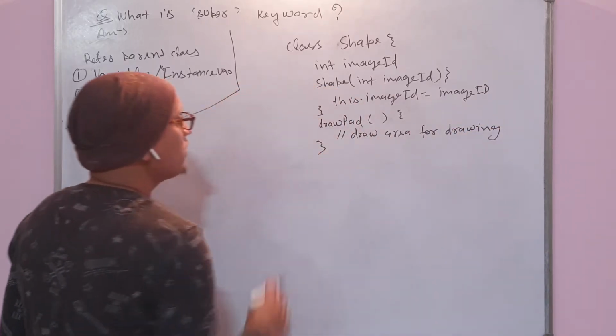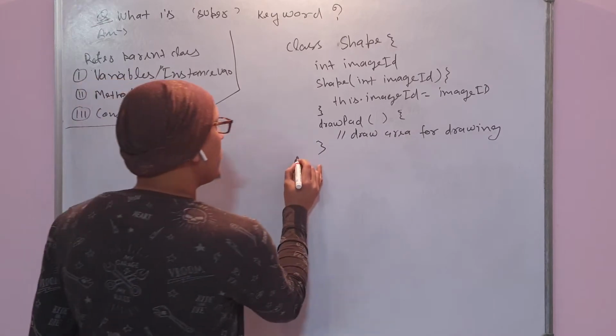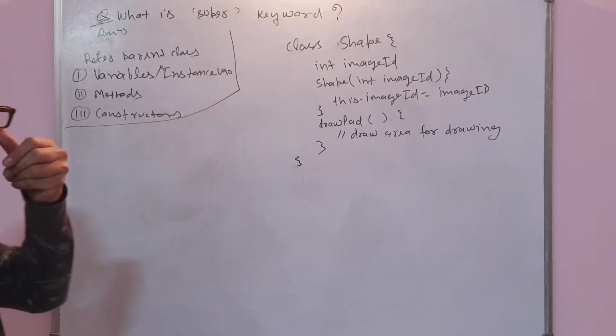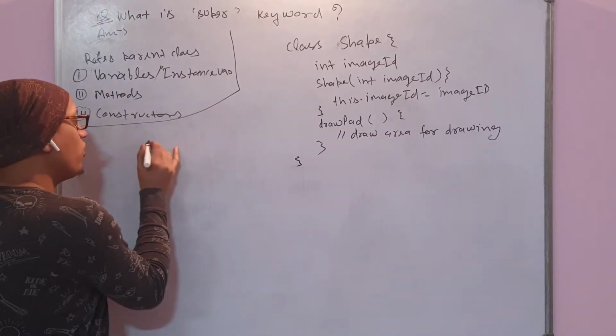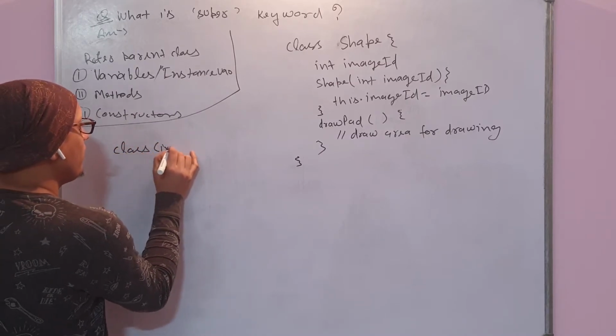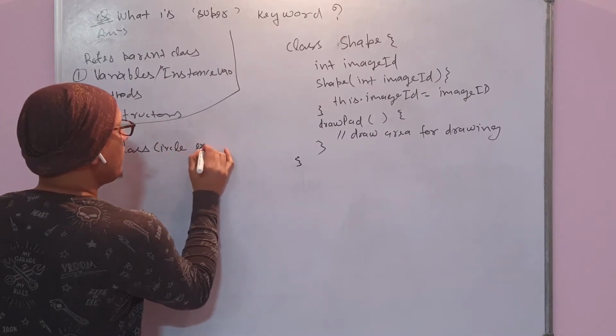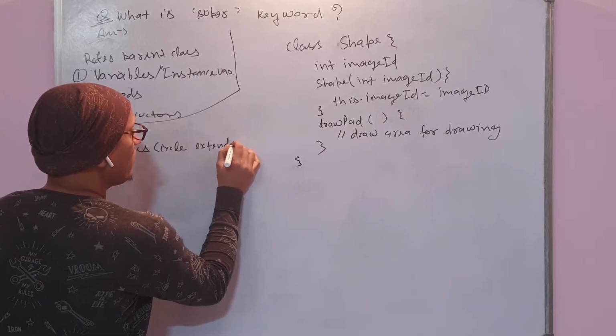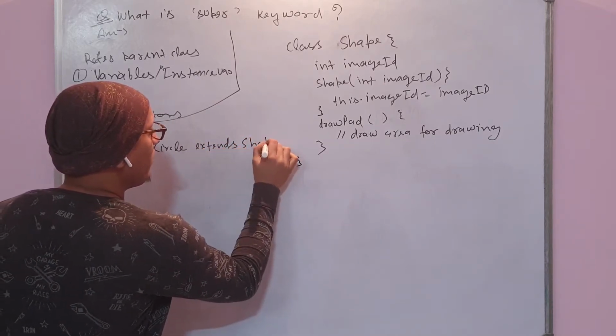Suppose this is the parent class, and you have a child class called class Circle extends Shape.